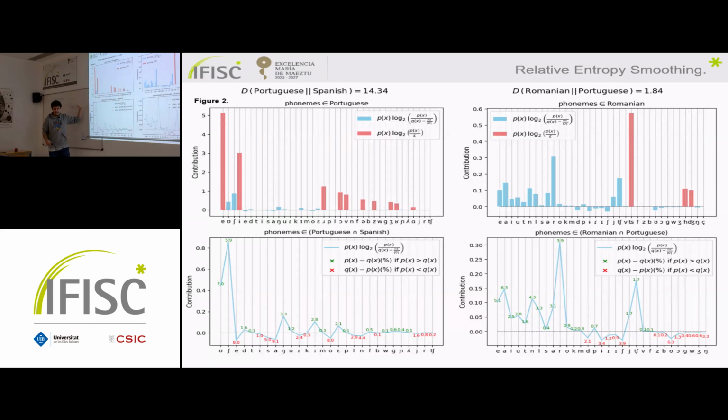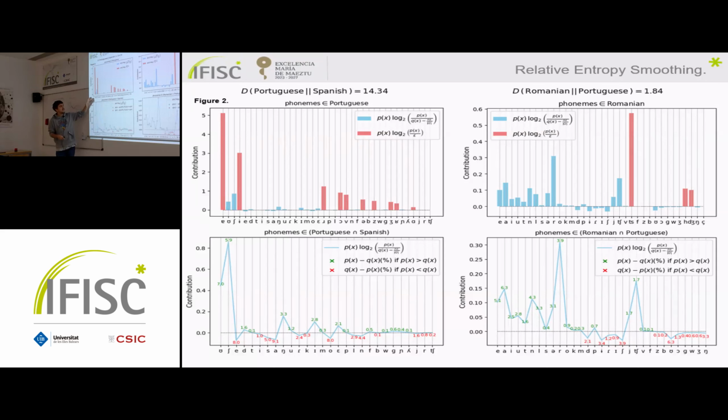according to the probability they have. So here we have the phoneme with highest probability, and here the one with lowest probability. What we see is that the contribution to the relative entropy from those elements that belong to the real distribution only, they contribute positively, and it's the main contribution to the value of the relative entropy.